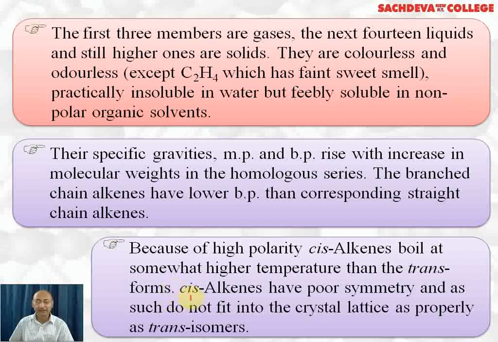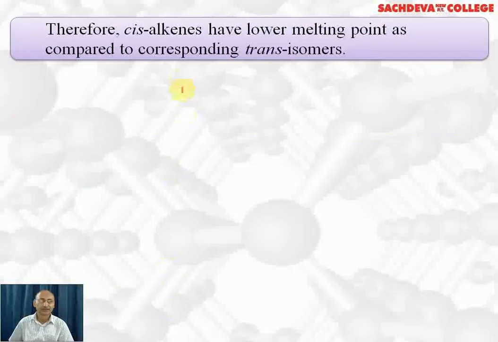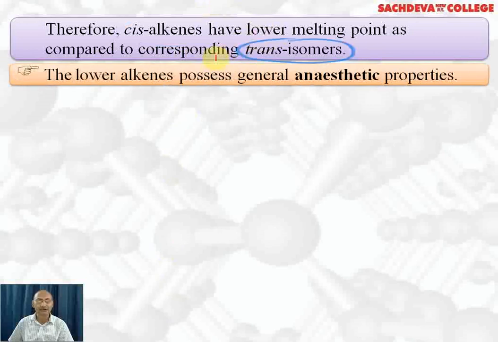But in case of melting point, cis alkenes have poor symmetry and they do not fit into the crystal lattice easily. That is why their melting point is lower than the trans isomer. The trans isomer, being symmetrical, fits into the crystal lattice more readily. That is why their melting points are higher. Therefore, cis alkenes have lower melting point as compared to trans isomers.